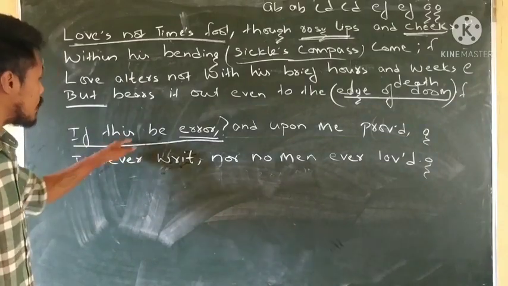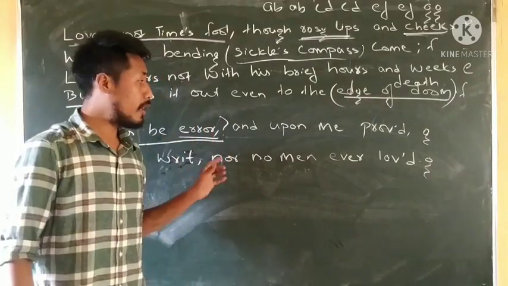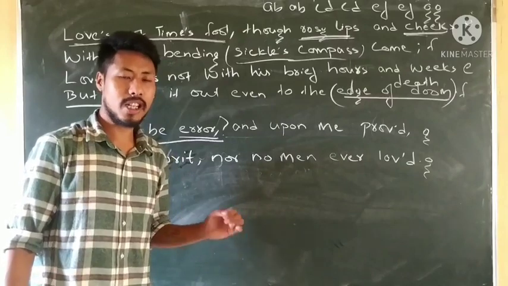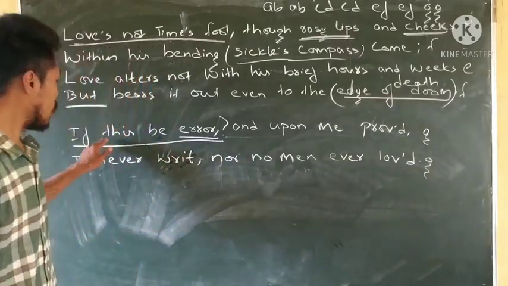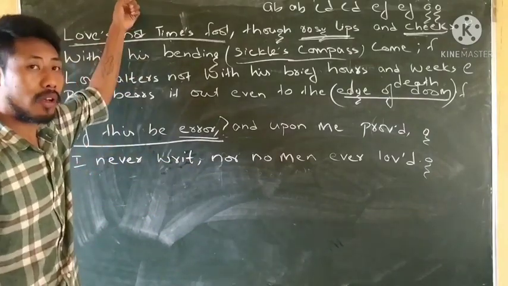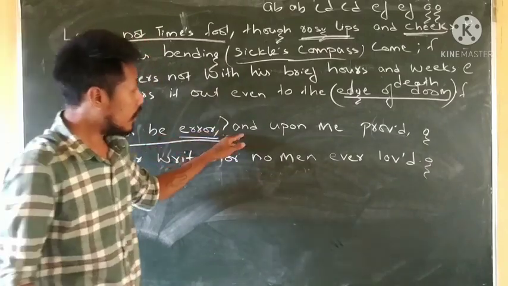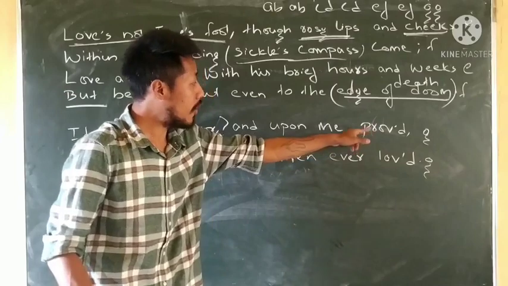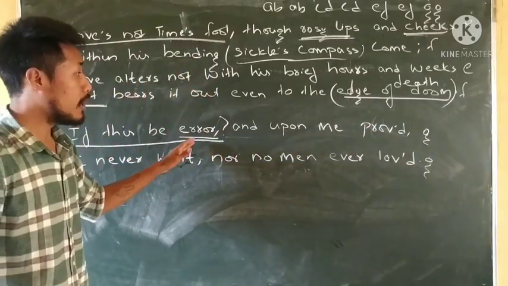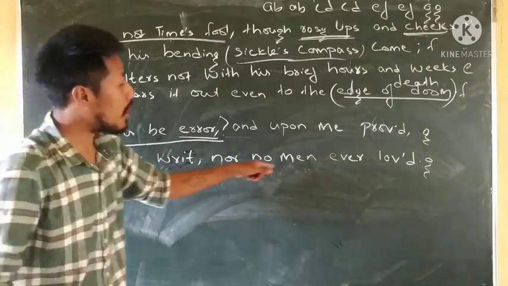If this be error means the definitions, as I already told you in the first video, the notions or idea of true love, the descriptions and definitions of true love that he has explained in the first three stanzas, the three quatrains. And if anyone proves him wrong about them, then he says: I never writ, nor no man ever loved.